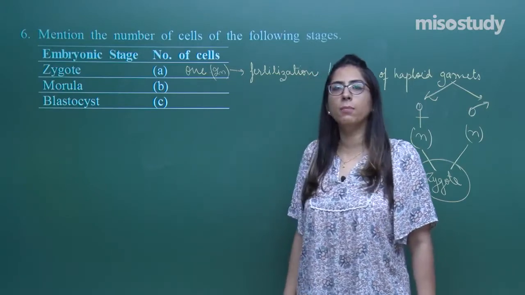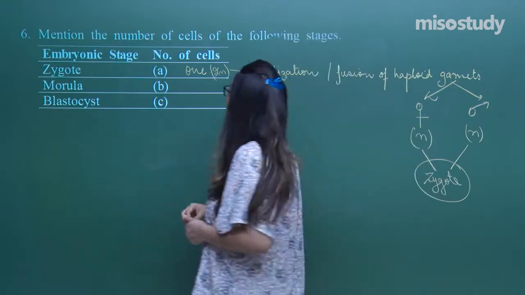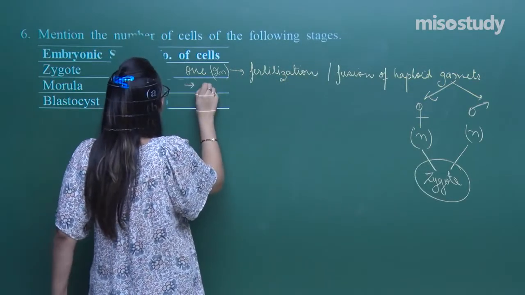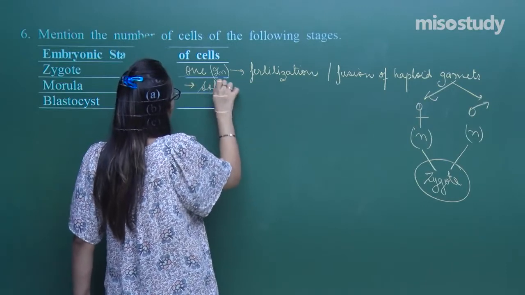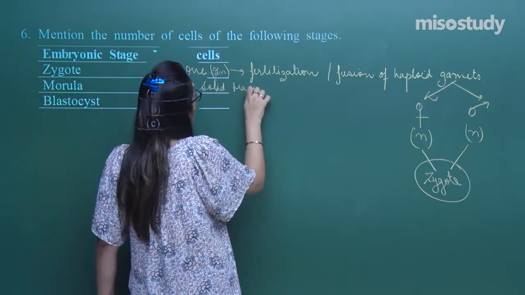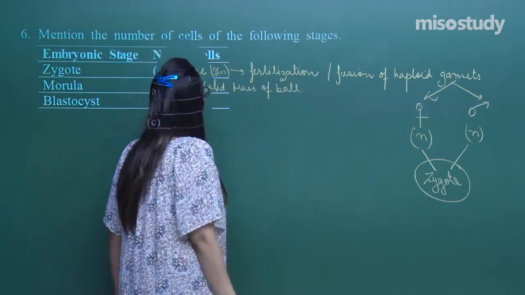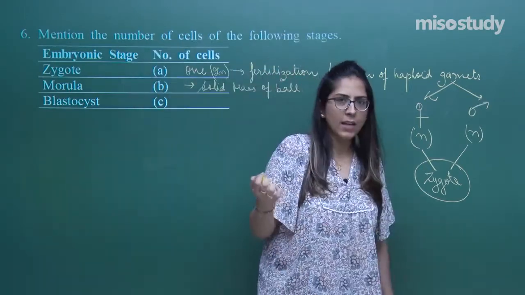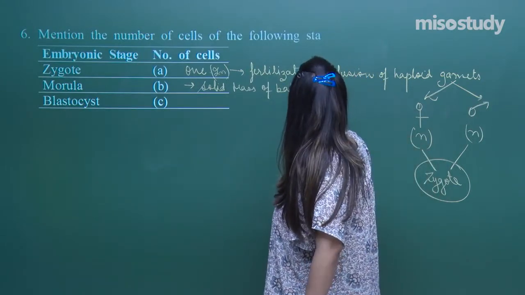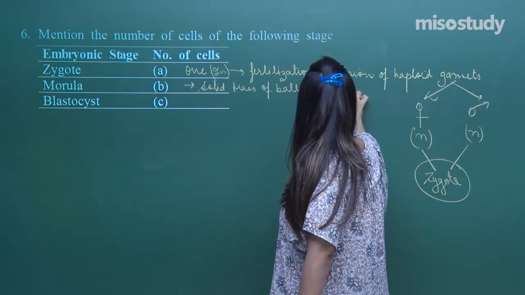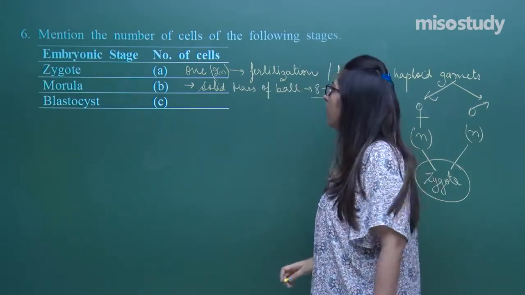Now, let's talk about the morula. Morula is that stage, a solid mass of ball. This is a solid mass of ball, and when we see, it actually has cells present. In that, around 8 to 16 cells are present, and these 8 to 16 cells are called a morula.